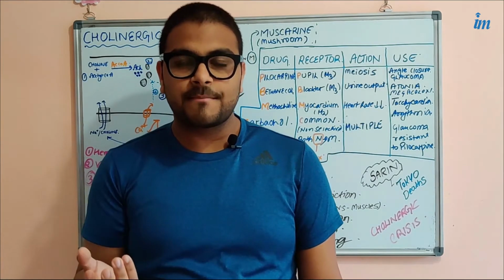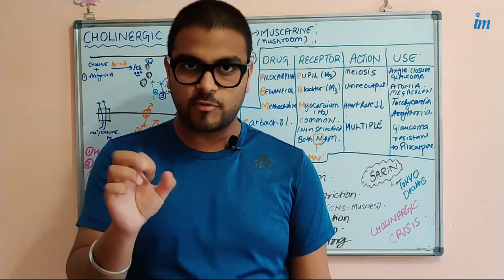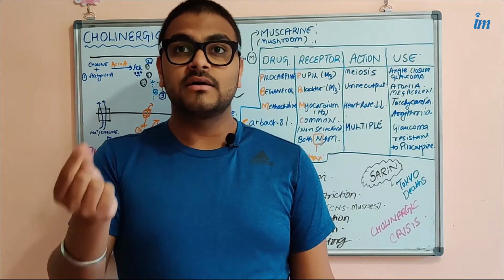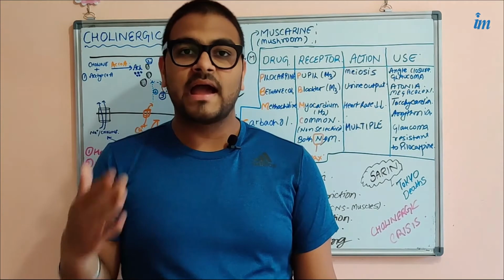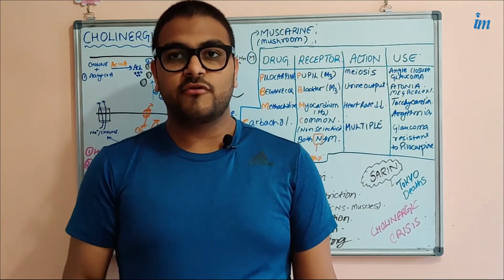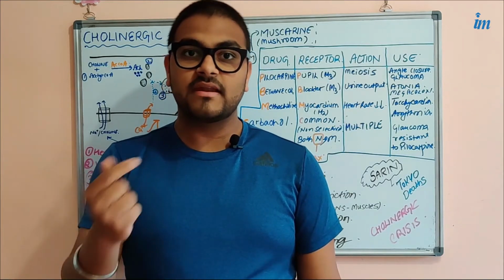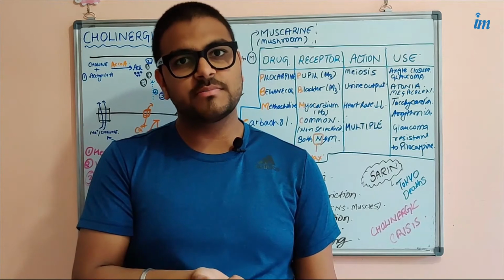For example, if I want to produce a parasympathetic effect of pupillary constriction, I'll give a drug that is targeting the receptor that is only present in the pupil, that is M3 muscarinic receptors. And if I want to decrease the heart beat, then I will give another cholinergic drug that is targeting the M2 receptors that are only present in the heart.